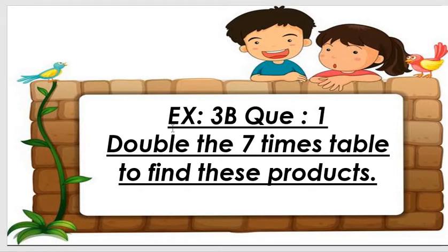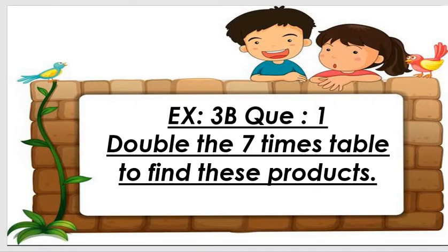Students, let's revise exercise 3B, question number 1: double the 7 times table to find this product. First of all we do the revision of the last session. Got my point, all students?